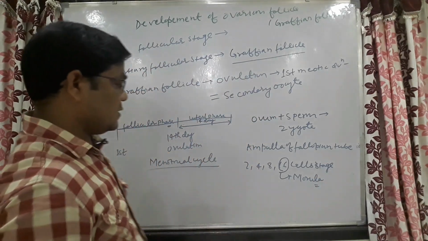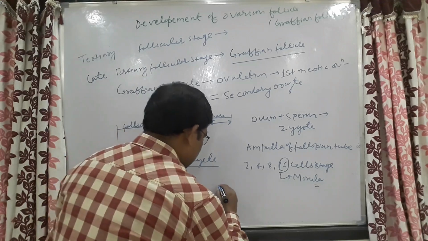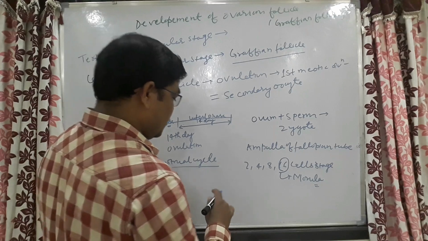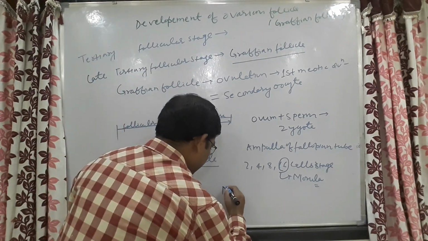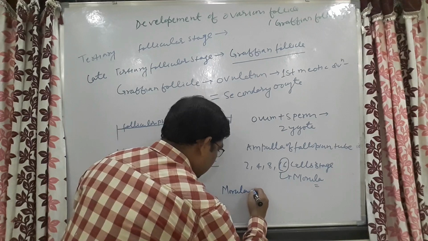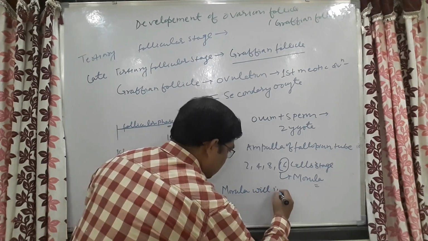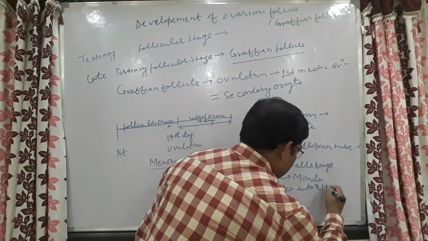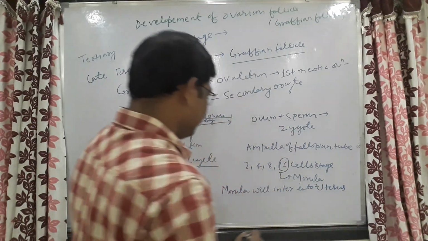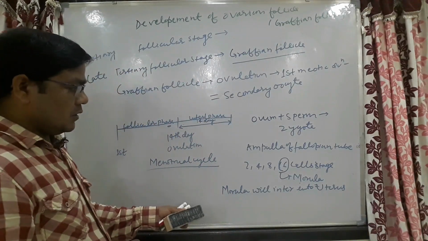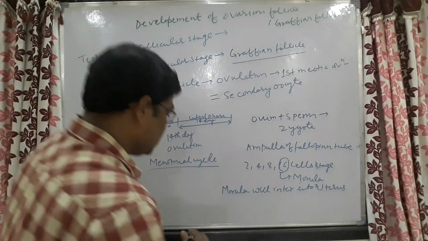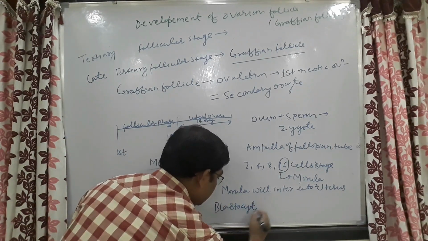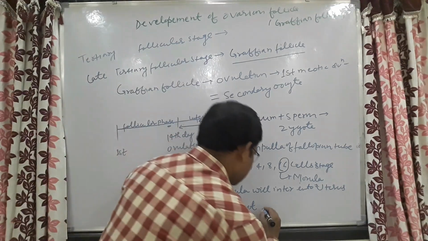In fact, this is the stage in which this zygote will enter into the uterus. Morula will enter into the uterus, but the implantation occurs in the blastocyst stage.